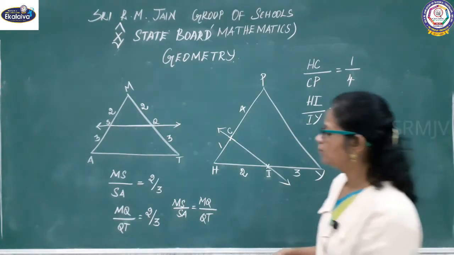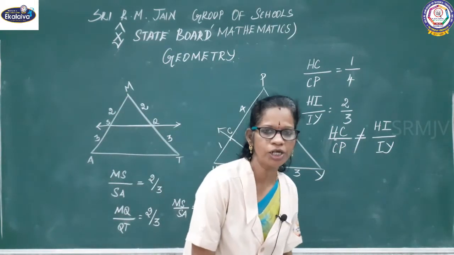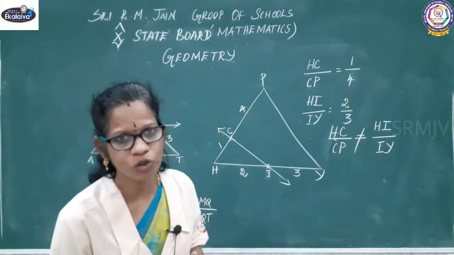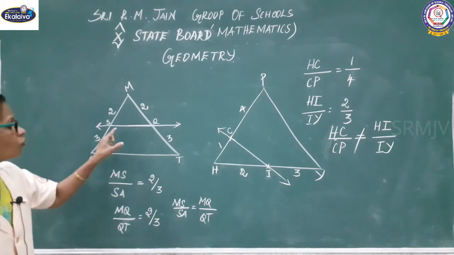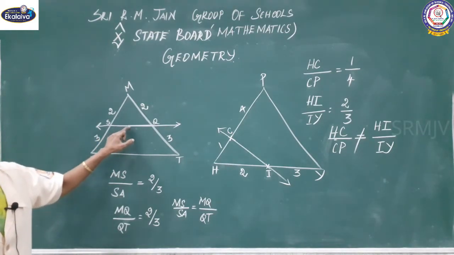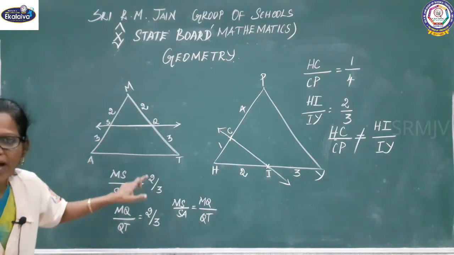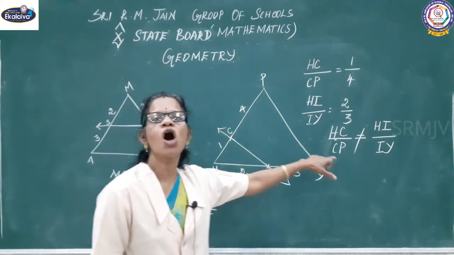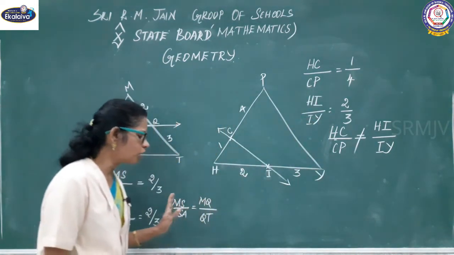Again you may ask, Miss, here ratios are equal, you said, here ratios are not equal. That means what is the condition of the line we are going to see, right? If the ratios are equal, the line we drew is parallel to the other side. Here the line is not parallel to the other side, that's all, right? What do you observe?